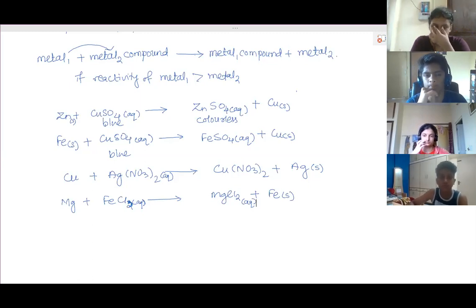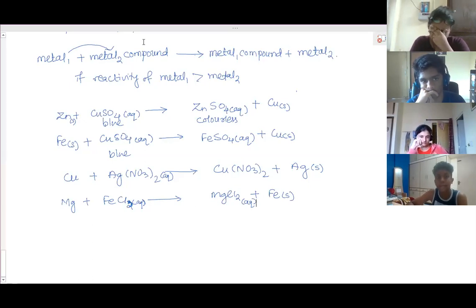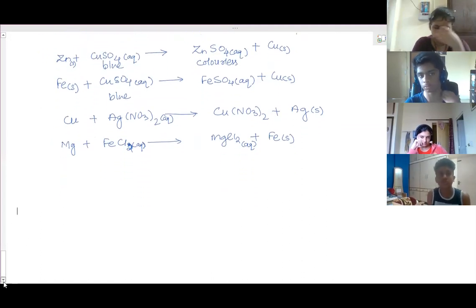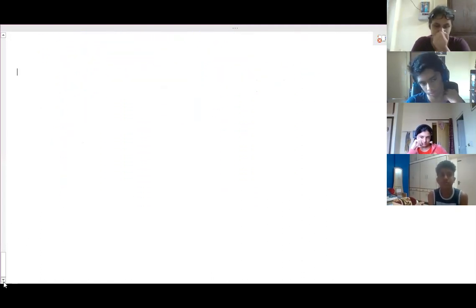So we have to learn further about chemical bonding. A chemical bond is a force of attraction created when two atoms come closer. It can be a metal atom, a non-metal atom, or ions.